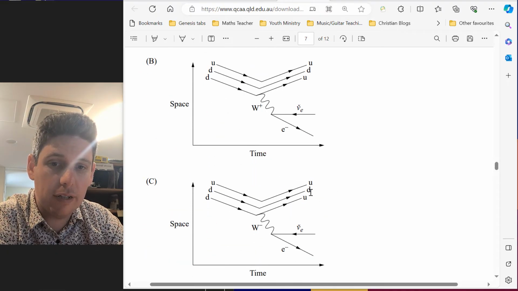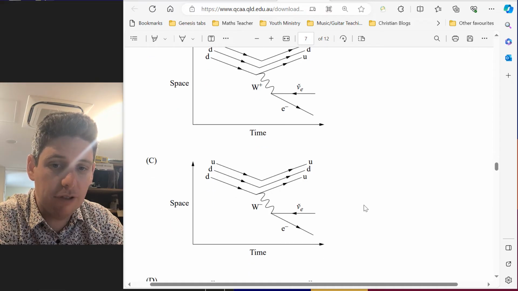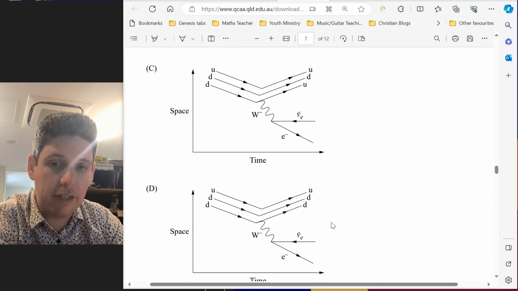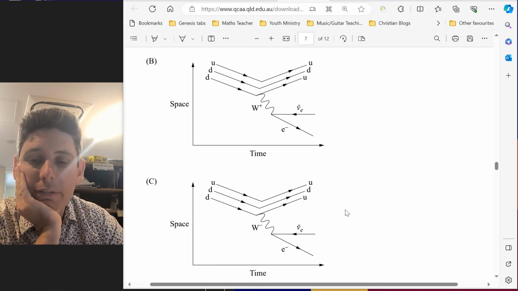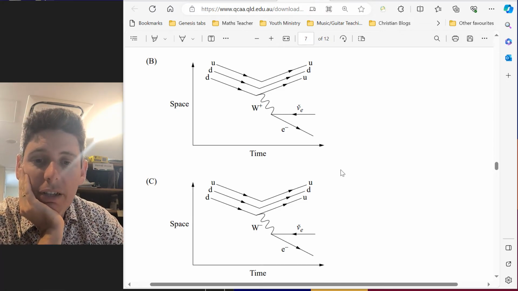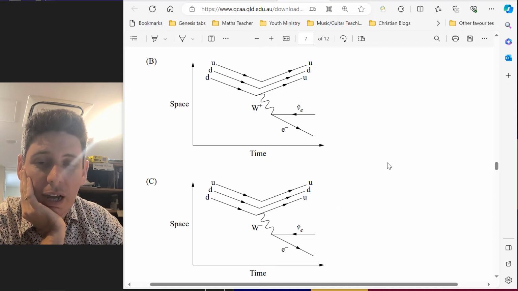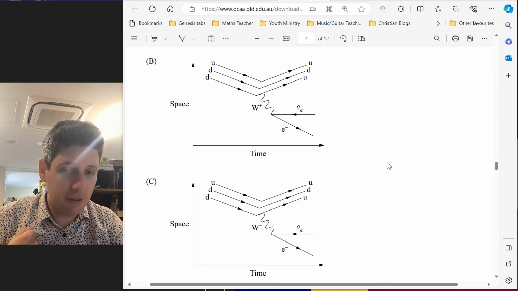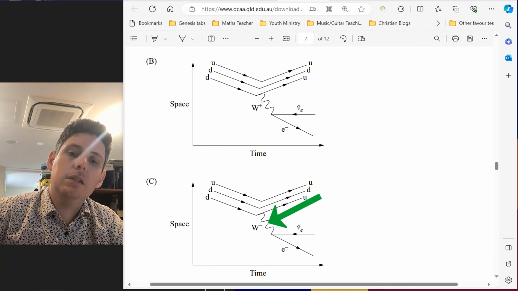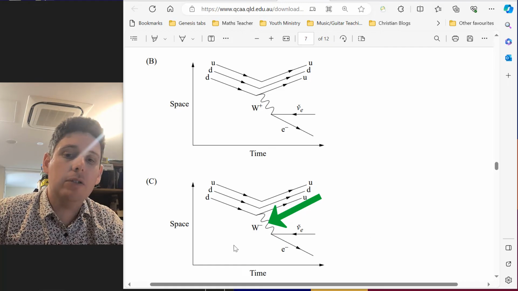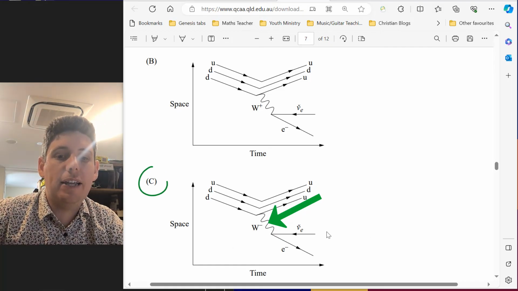So they've both decayed into something different. And D is clearly incorrect. So we're left with B or C. Now, basically, the only difference between B or C is the type of boson. And so you just have to know that it's a negative W boson. That is the force-mediated particle that comes out. So the answer is C.